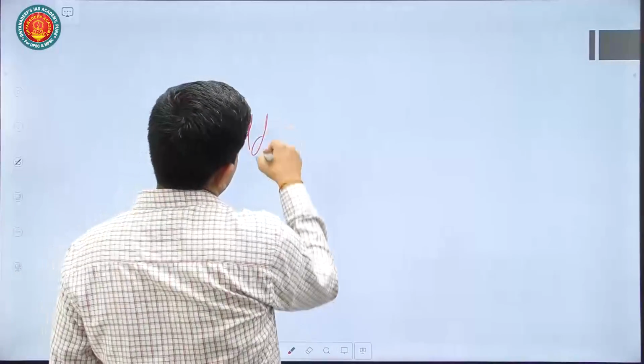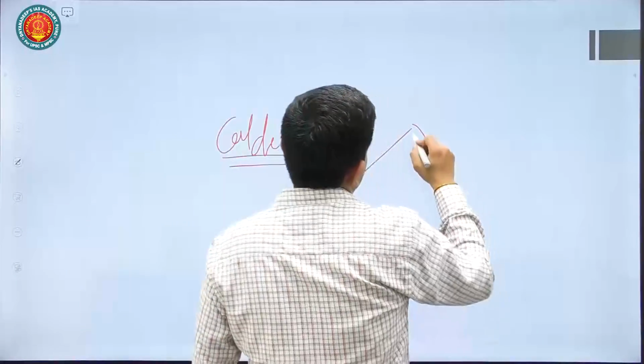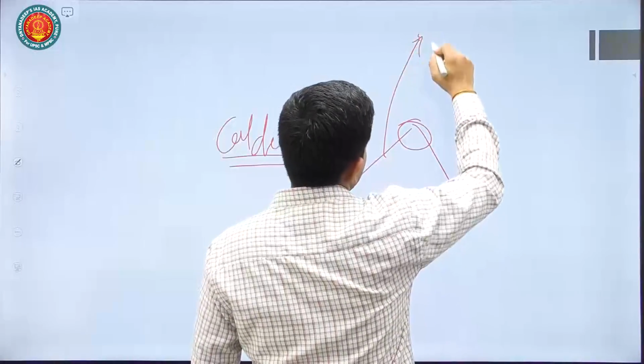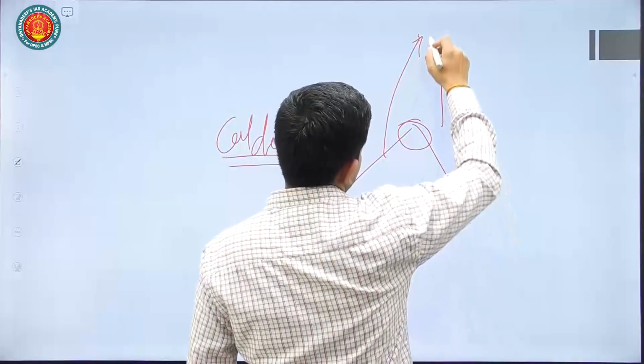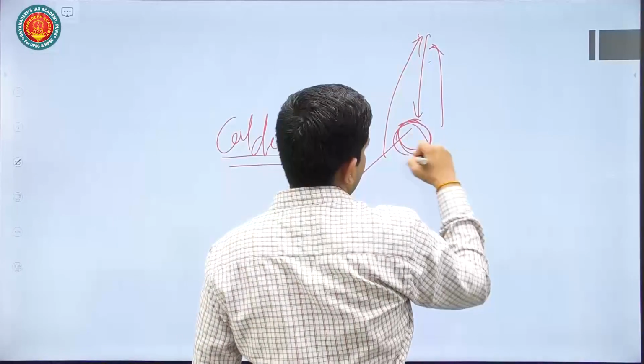What is a caldera? A caldera is a very explosive volcano. Here you will have an explosion of volcanic material, and the same material will fall back down and create a crater-like structure.